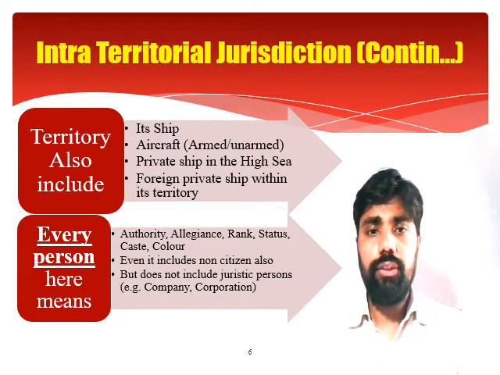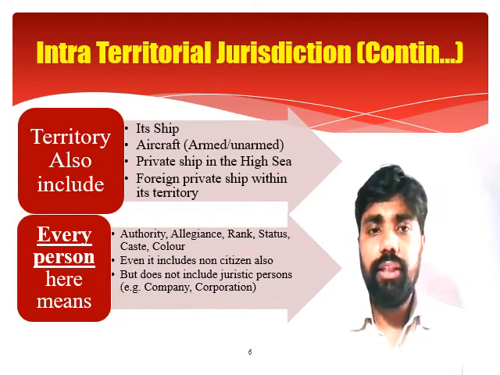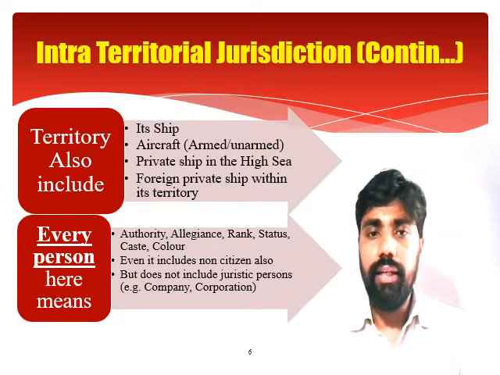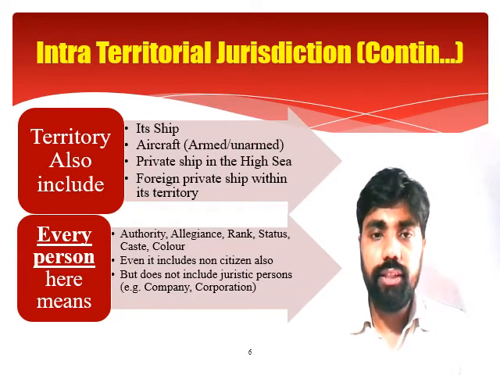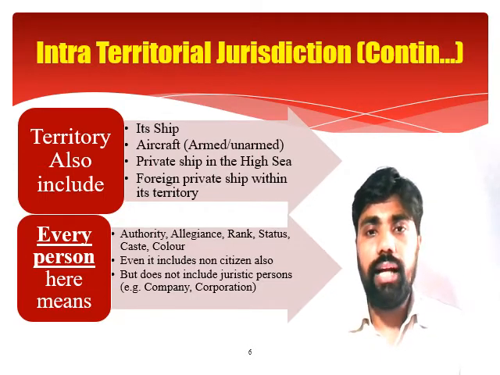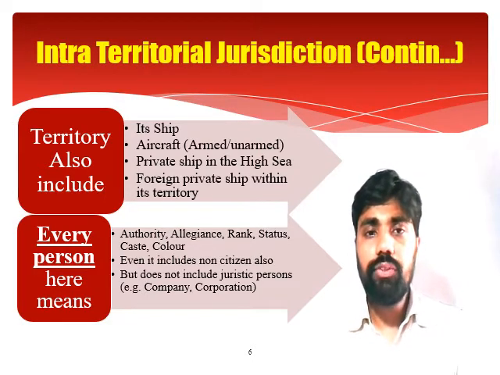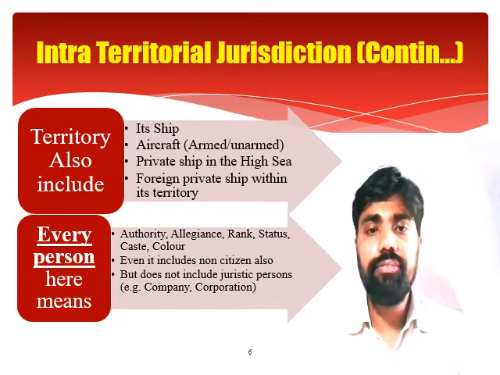Now come to the point: what other things are also incorporated within the definition of territory in case of extraterritorial jurisdiction. Here the territory also includes a ship registered within the territory of India, an aircraft whether armed or unarmed registered within the territory of India, a private ship in the high sea, and a foreign private ship within its territory. So what does it mean? How would we say that it is the territory of India?